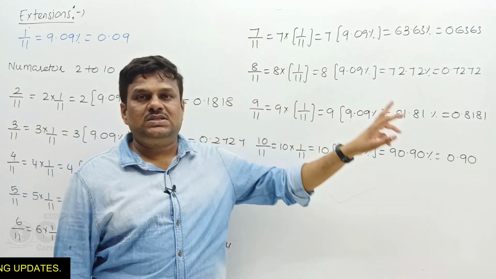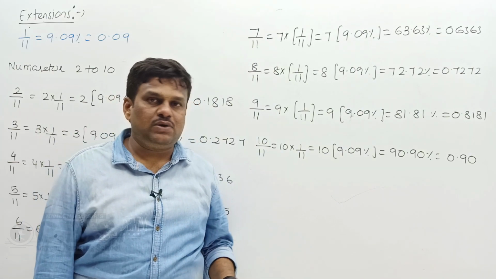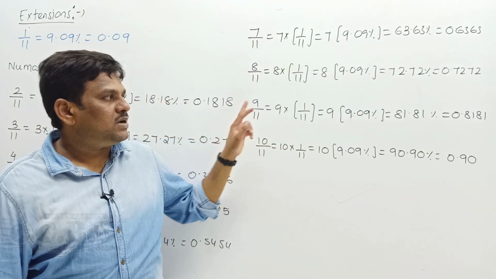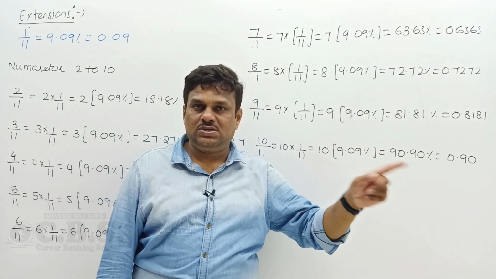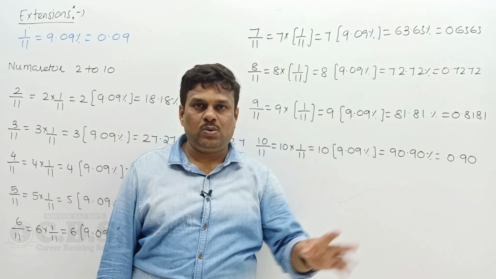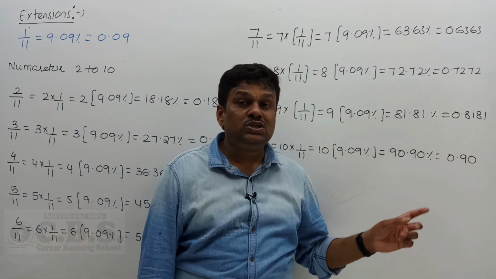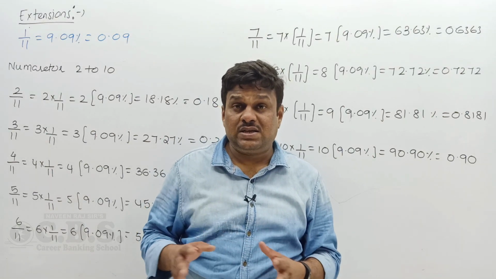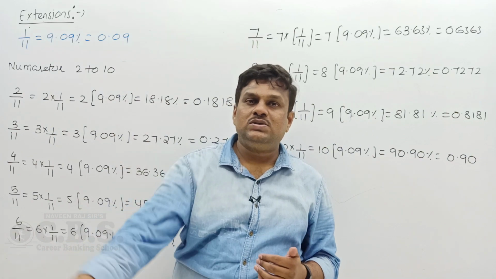Similarly 8 by 11 is 72.72 percentage, in decimal 0.72 and 72. Next 9 by 11 is 81.81 percentage, or decimal 0.81 and 81. 10 by 11 is about 90.90 percentage, nothing but 0.90 value. These are the extensions of 1 by 11. It's very, very important. We are going to use this extension in problems also.